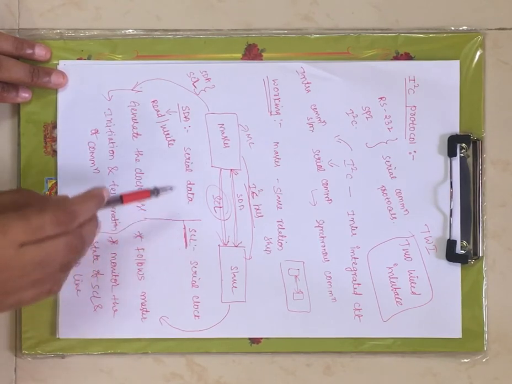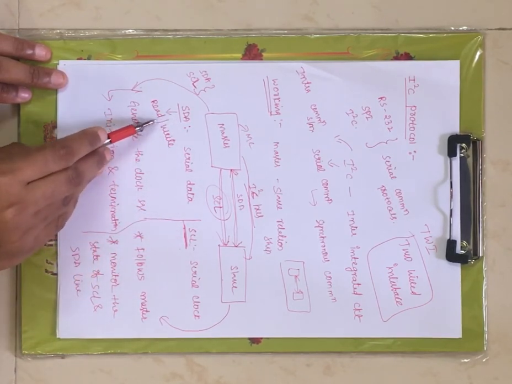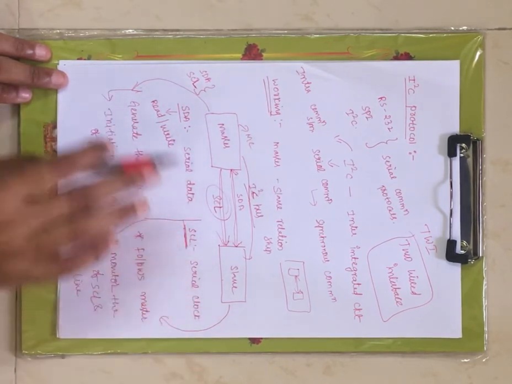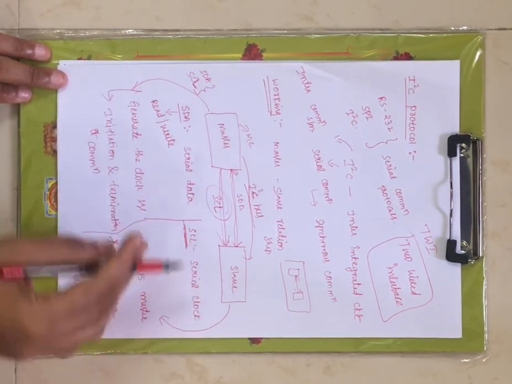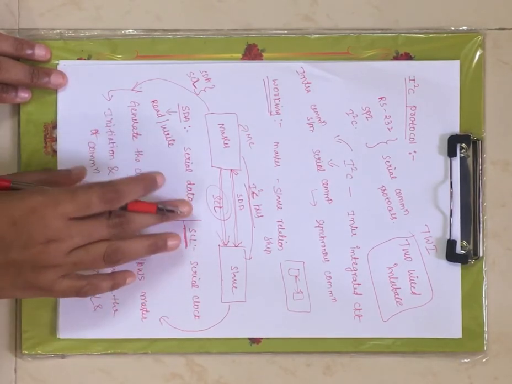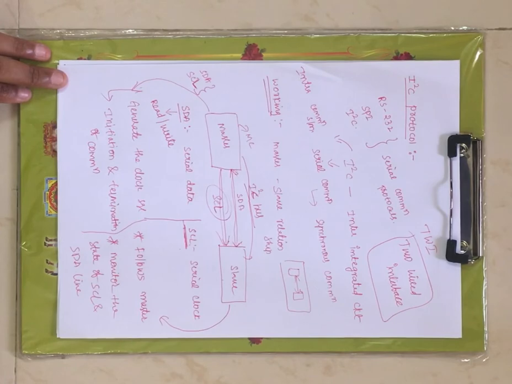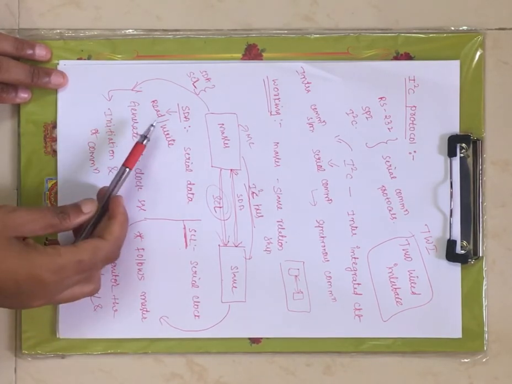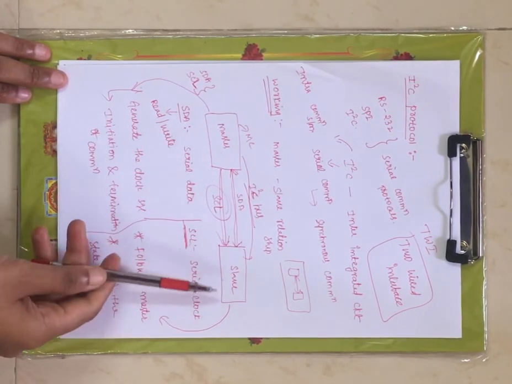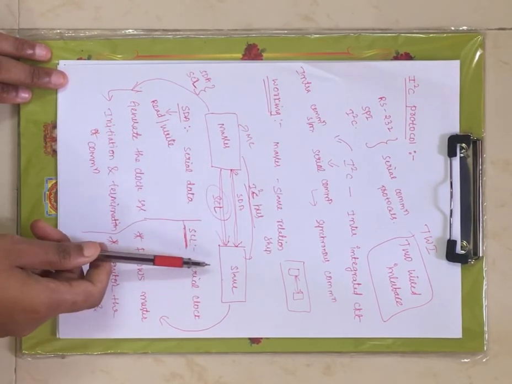Now SDA is responsible for reading or writing the data between master and slave. That means transmitting or receiving the data. For the communication, you have to transmit the data as well as receive the data. So SDA is responsible for reading or writing the data between master and slave.